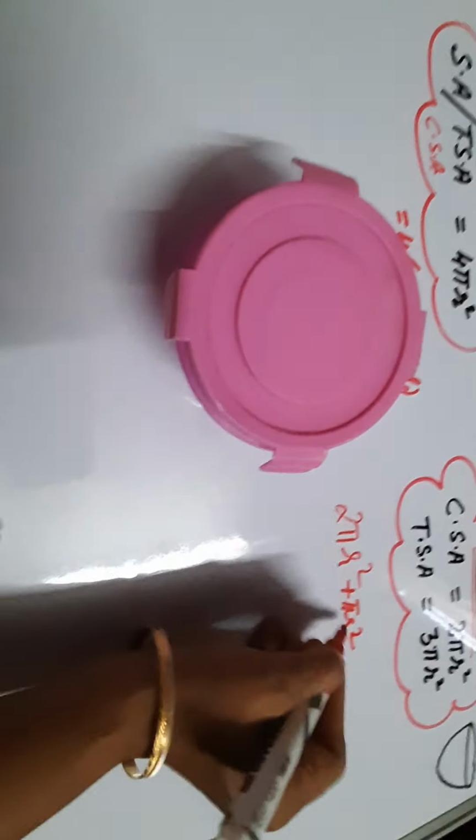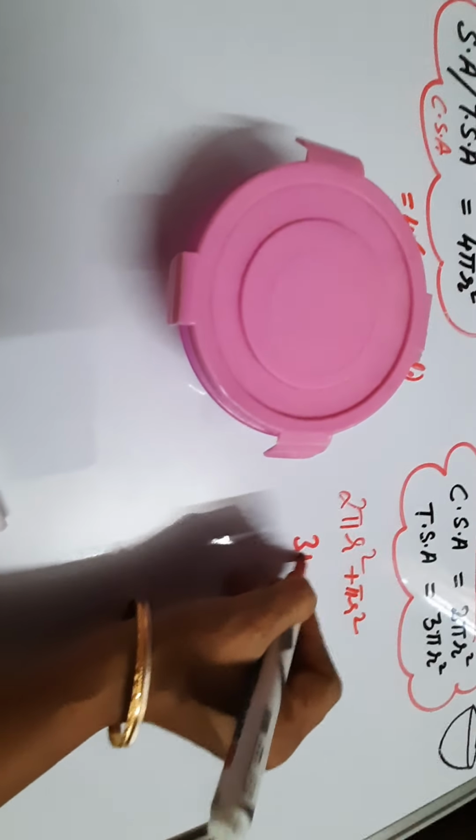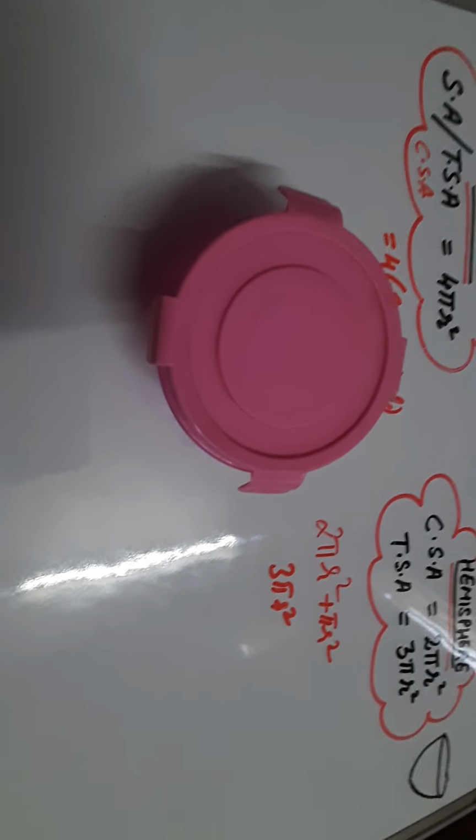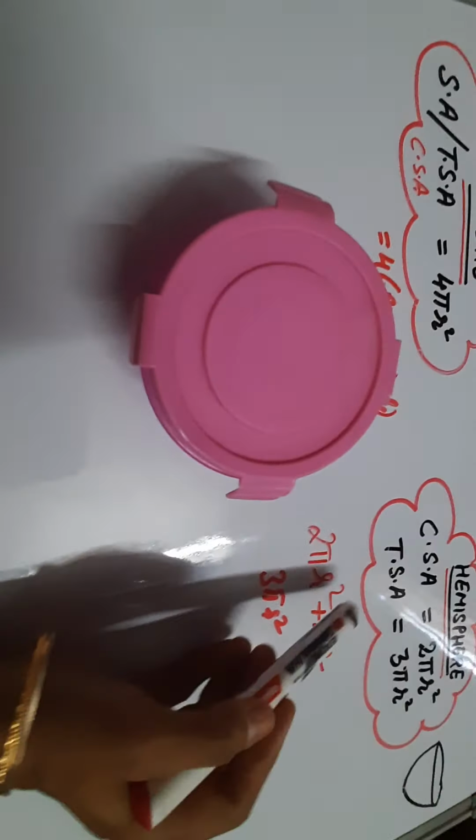So its area is pi r square. So from here we'll get 2 plus 1, 3 pi r square. So total surface area of a hemisphere is 3 pi r square. So I hope it is clear to you.